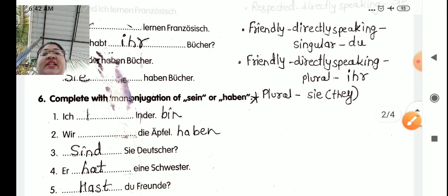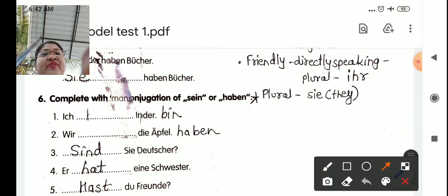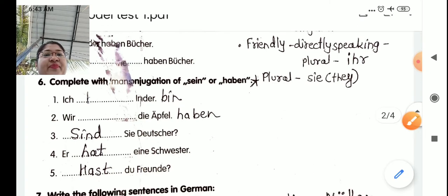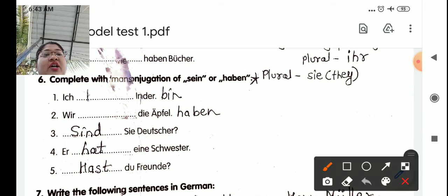So this was our question number 5. Now let's see Frage 6. Complete the conjunction of sein or haben. Okay. Now either haben or sein you have to use. You know, sein is to be and haben is to have.